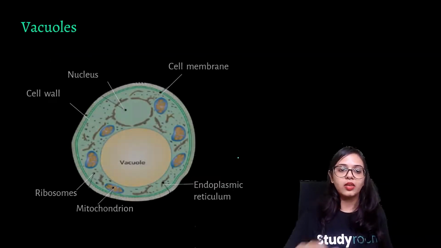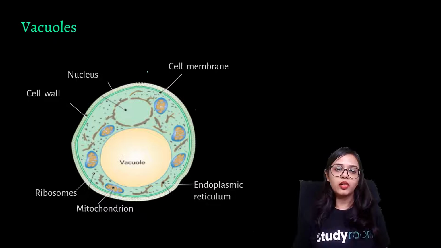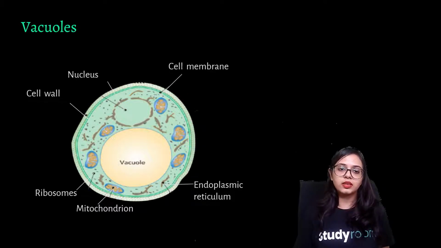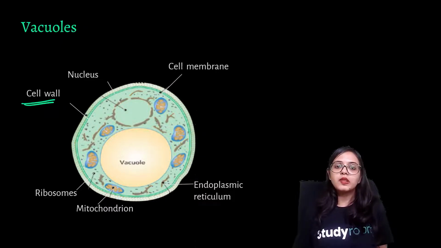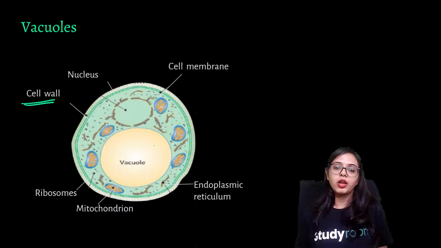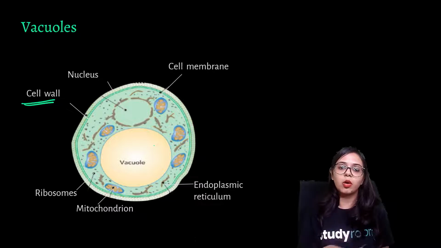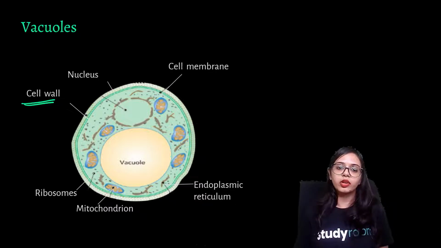Now let's learn about vacuoles. Vacuoles are found in both plants and animals, but usually vacuoles are found more in plants. There is the cell wall, the cell membrane, nucleus, ribosomes, mitochondria, and endoplasmic reticulum. This is the plant cell, since we have the cell wall, and you see there is such a big vacuole. The most important function of plants is that they store food, so they need lots of space for the storage of this food. As you can see, the vacuole is taking up a lot of the space of the plant cell. So the essential function of the vacuole is the storage of food.